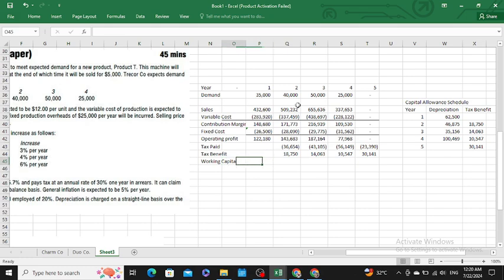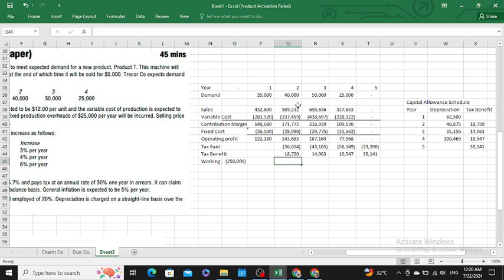We have a working capital of 250,000 in year 1. Then after 4 years we would be receiving a scrap value of 5,000. Okay sir.